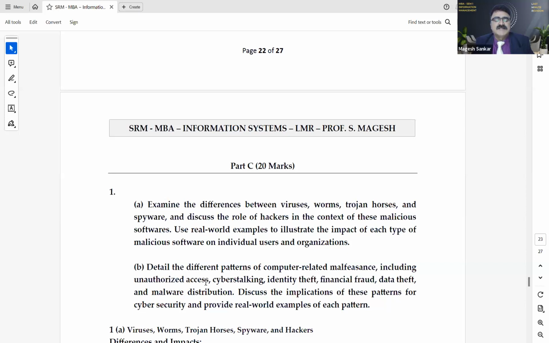This 15 questions, I request all of you to go through, out of which you will get 10. And in that, you have to write either or. So don't study only the first 7 or 8, thinking that you are going to get those. It is always better to see at least minimum 12 questions, so that it will be easy for you to answer all the 5 questions.